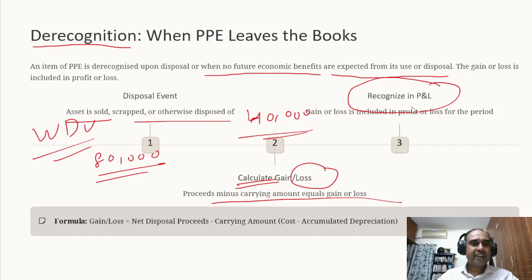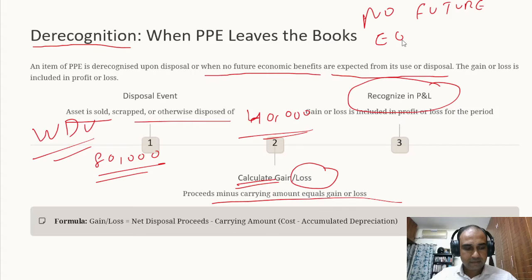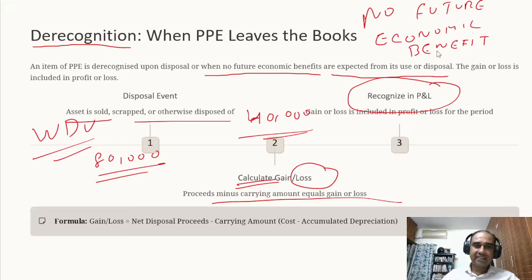So derecognition criteria is very simple. No future economic benefit. No future economic benefit, guys. Excuse me for my handwriting. No future economic benefit means derecognize the asset, guys.